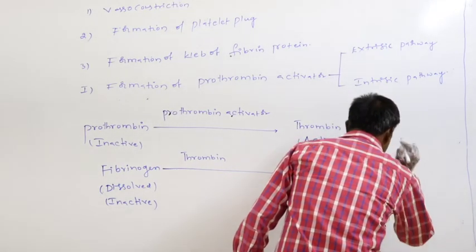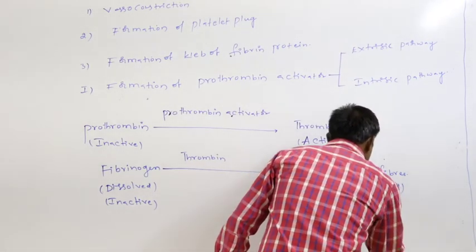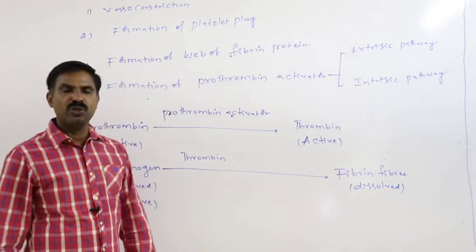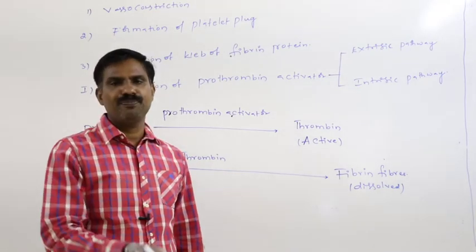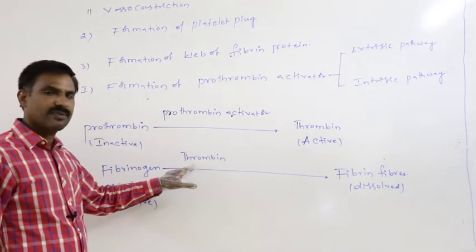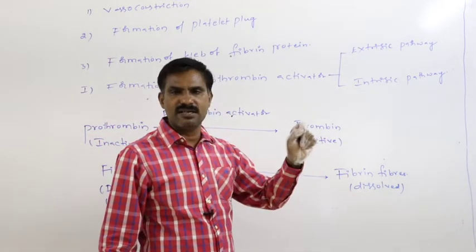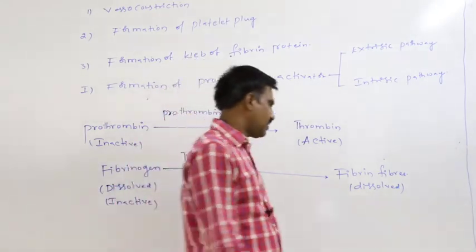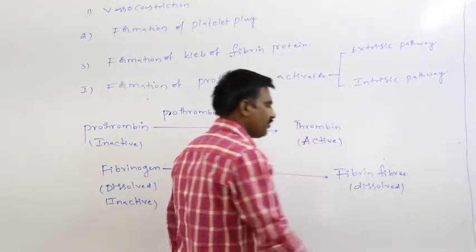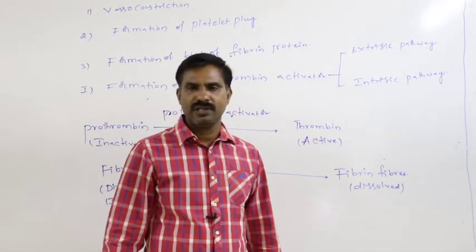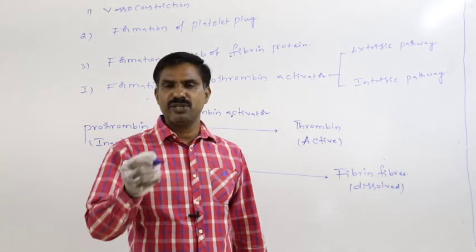Fibrin fibers, though they become active in the presence of the thrombin, are initially in dissolved state, because among the fibrin fibers initially very weak hydrogen bonds are present.